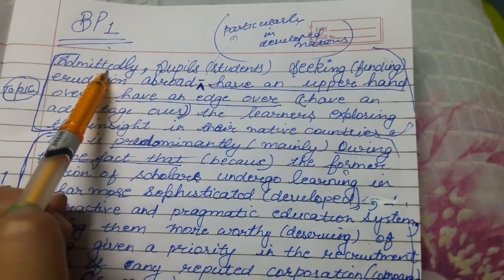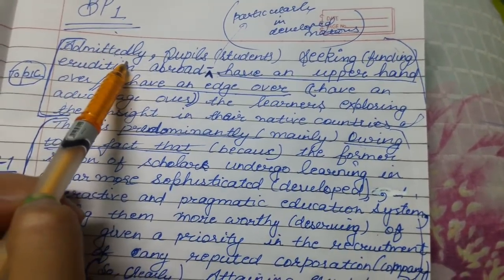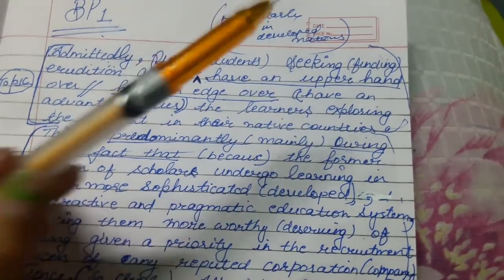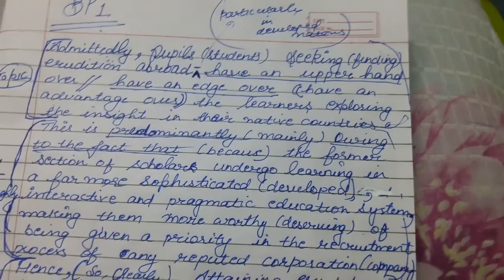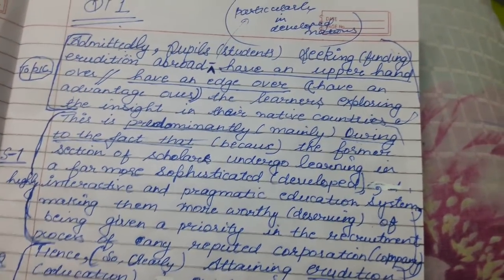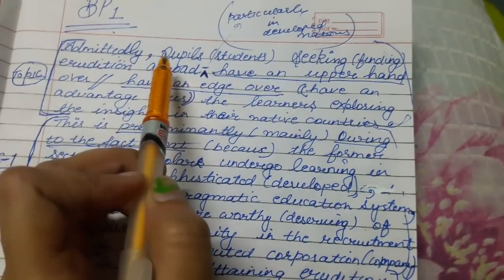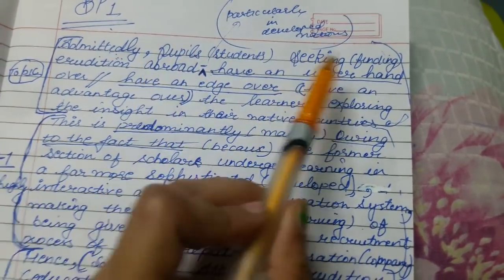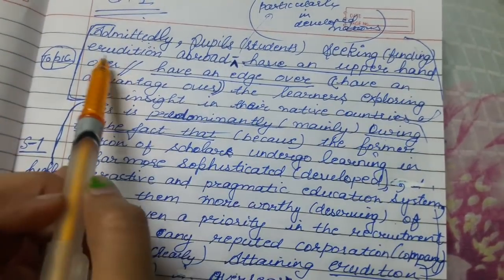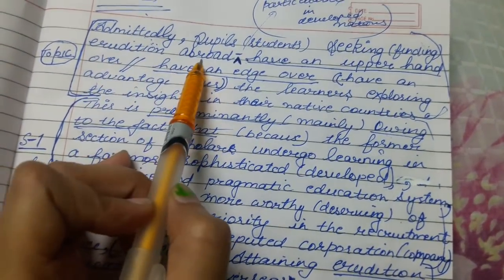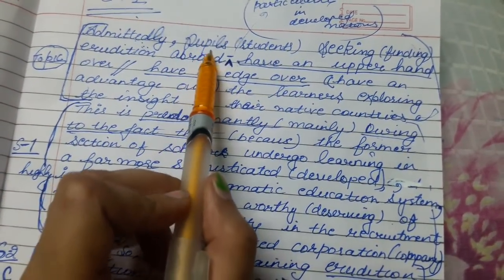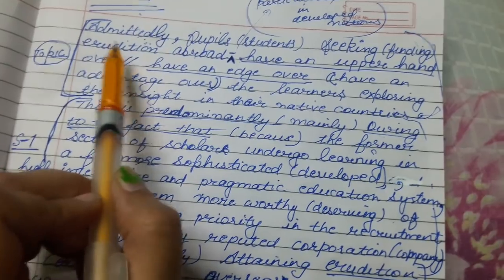So admittedly, it starts with admittedly, which means undeniably. The question was about advantages and disadvantages of students going abroad. So here in this body paragraph I have covered one advantage only. Admittedly, pupils means students, seeking means finding, erudition means education, abroad means students studying abroad. Instead of students studying abroad, I have written pupils seeking erudition abroad.